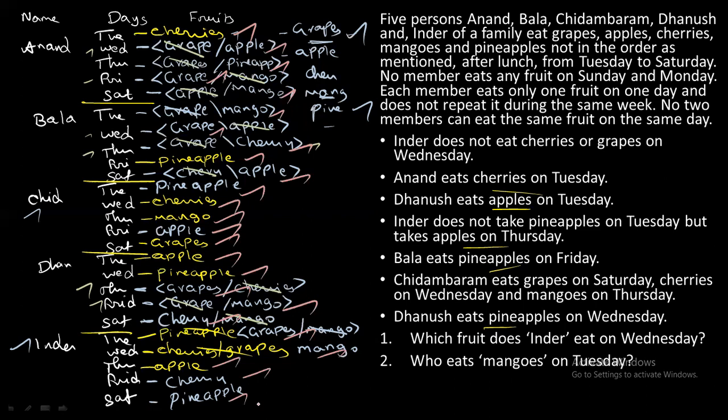Now nothing repeats. Right. So based on the hints provided, we have written all the fruits for the respective person on respective dates, and we have written all the possibilities, and by using trial and error we cancelled grape, right? So if this grape doesn't work, then we have to cancel apple. Out of these two, with any one we will get the answer, right? So if you cross grapes, you have to get the answer for this apple. So if you cross this apple, then you will get the answer for this grape, right? So this is the only rule you have to follow for data arrangement. Now you got the answer.